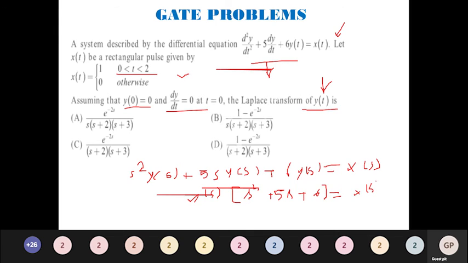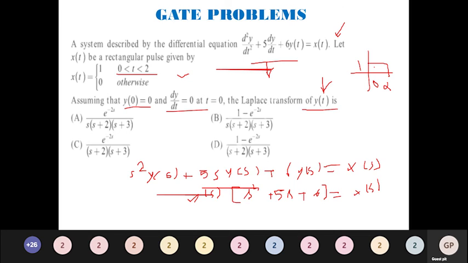So what is my x of s? I should get it from this particular equation. What they said is x of t lies between 0 to 2. So it means that it is a continuous signal, 1 for 0 to 2. You have to find the equation for this with respect to a step function.